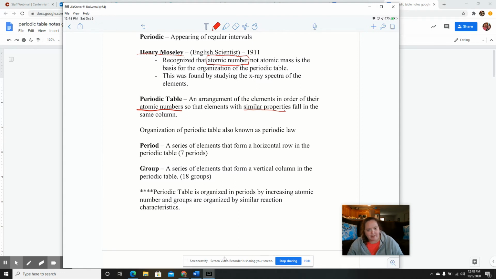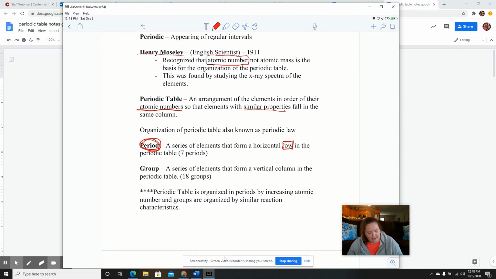Okay. Now, the next two terms that are coming up here, we do not call rows and columns. We give them specific names, okay? So instead of calling something a row, we give it the name period.